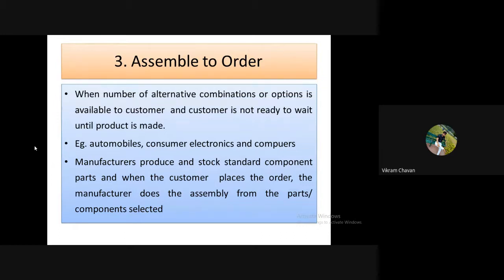Can you write down these points? Assemble to order, the third type of production.